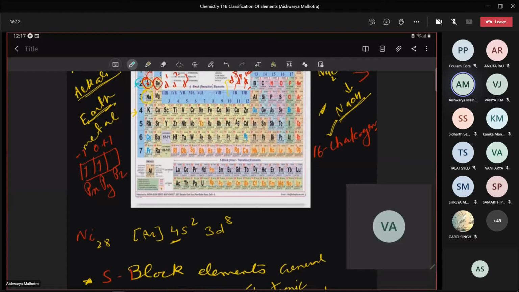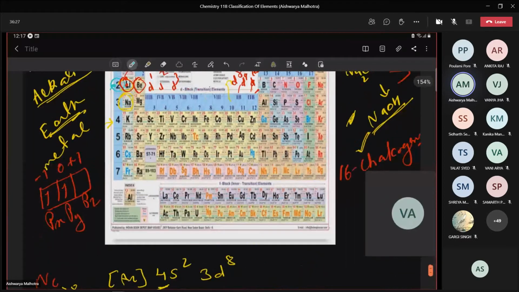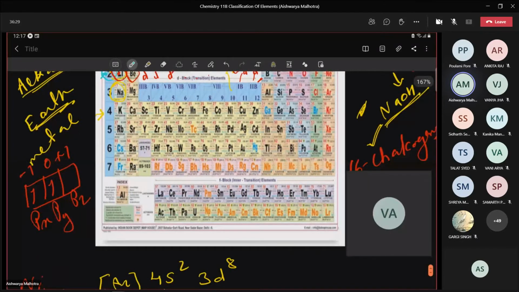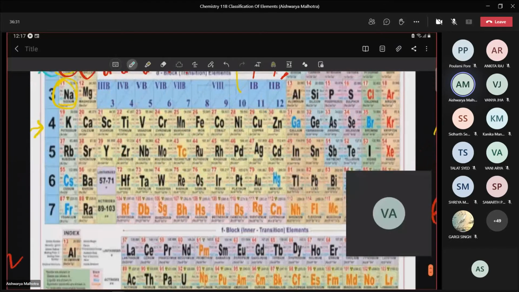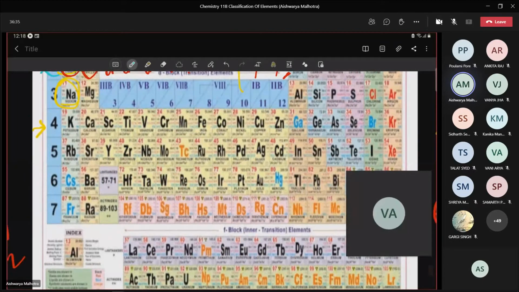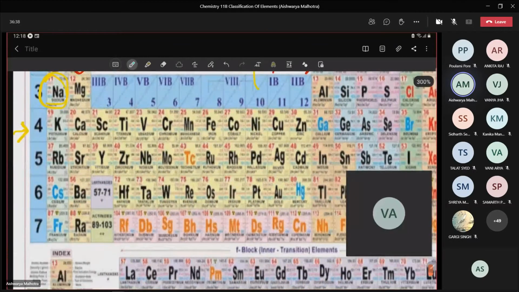Yes, students, can you please see? Look at the position of vanadium. Is it now visible more clearly? Yes, ma'am. Okay. This vanadium is a part of third group.